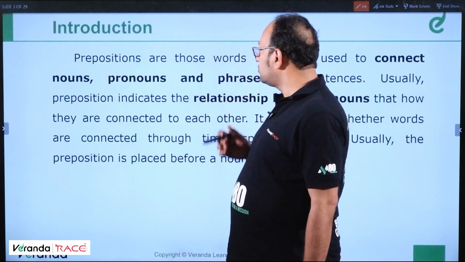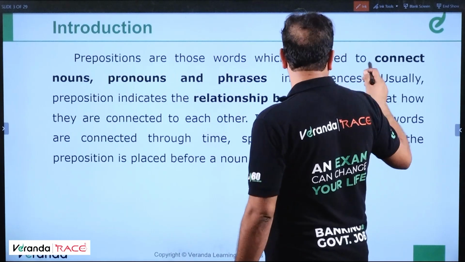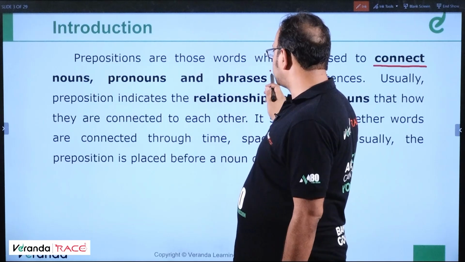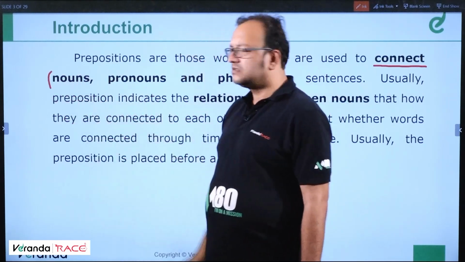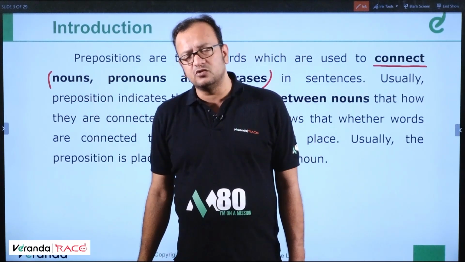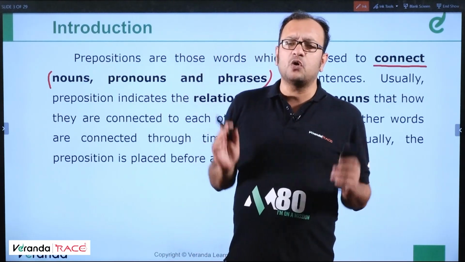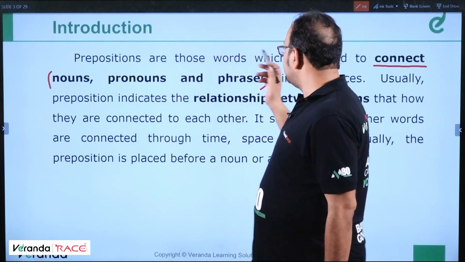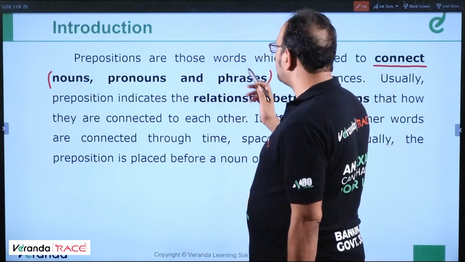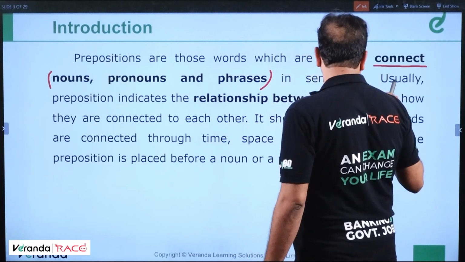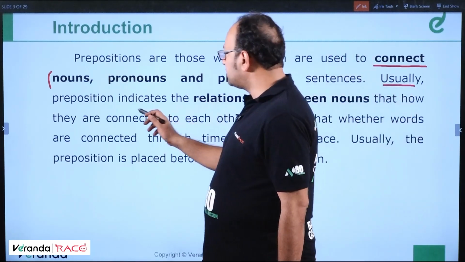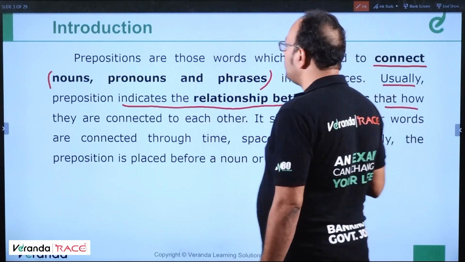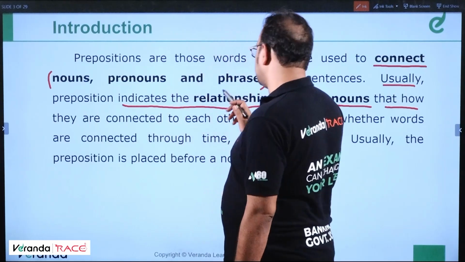Well, prepositions are those words which are used to connect nouns, pronouns and phrases. So does it mean it's like a conjunction? No. A conjunction merely joins two phrases or two sentences or two words, but a preposition connects nouns, pronouns and phrases in sentences in such a way that it usually indicates the relationship between nouns, how they are connected to each other.